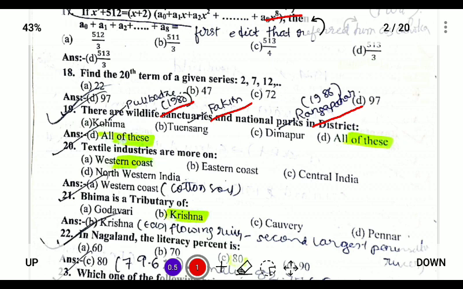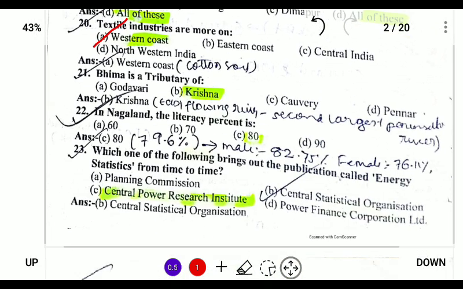Next, textile industries are more in the western part of India. Why the western coast of India? Because of the availability of black soil, which makes it viable for growing cotton. This is the main reason why cotton industries are mostly located on the western coast, in places like Gujarat, Maharashtra, etc.